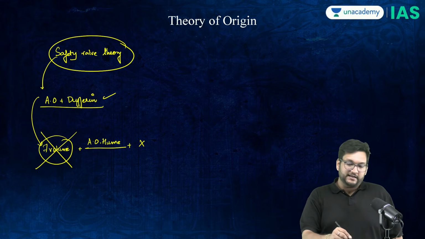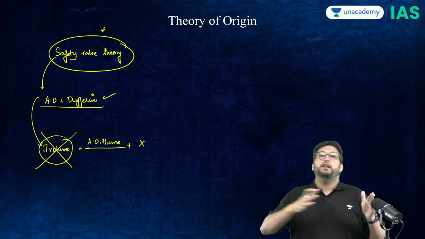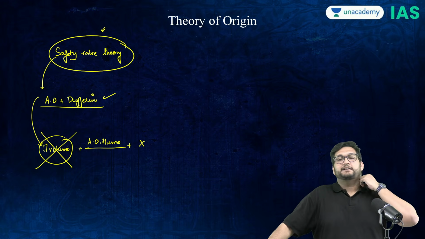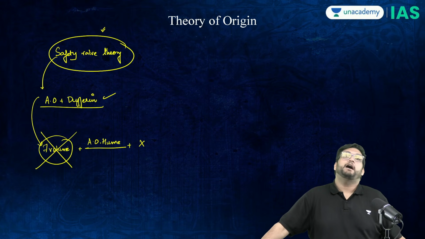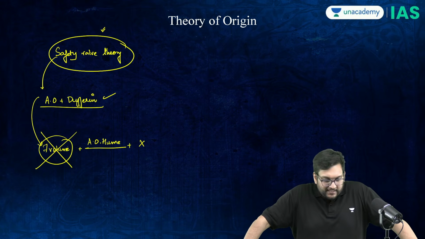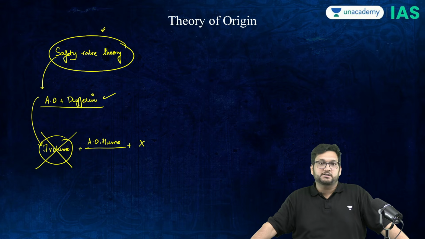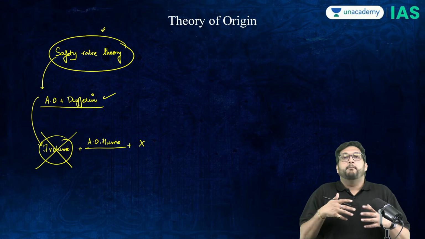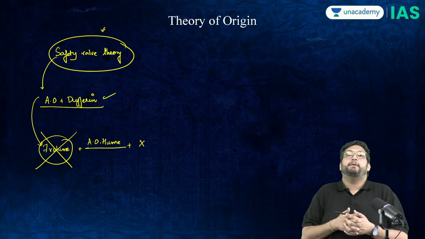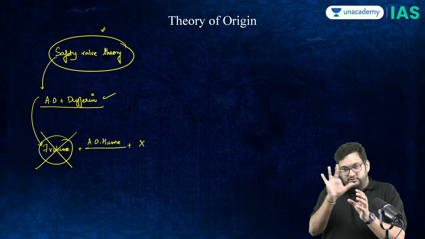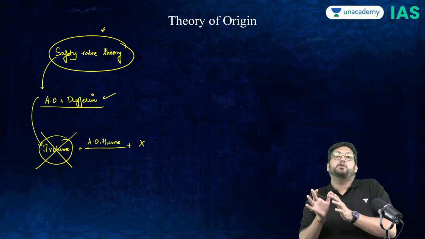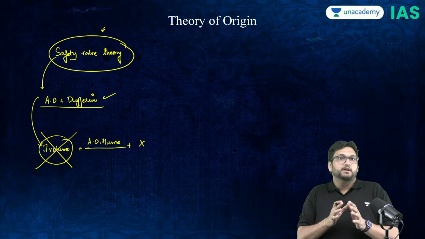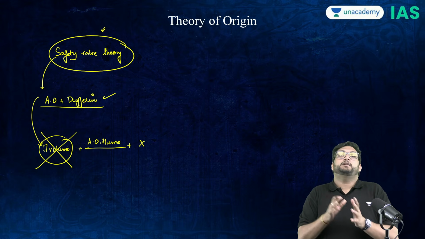Therefore, we believe that the safety valve theory on the scale of plausibility is a myth created to sanitize the image of AOU after his death, so that the gun which later shot the British in the head, which in turn led to the destruction of the British Empire, was not created by AOU by his liberalism, but rather by conspiracy. So this was basically to sanitize the idea that AOU did not create the knife which killed us. It was rather a conspiracy which went wrong.